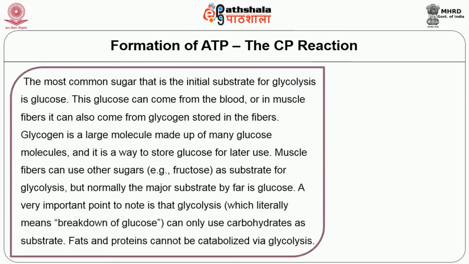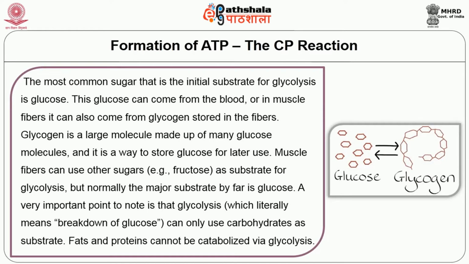The most common sugar, the initial substrate for glycolysis, is glucose. This glucose comes from the blood or in muscle fibers. It can also come from the glycogen stored in the fibers. Glycogen is a large molecule made up of many glucose molecules, and it is the way to store glucose for later use. Muscle fibers can use other sugars, for example fructose, as substrate for glycolysis, but normally the major substrate by far is glucose.